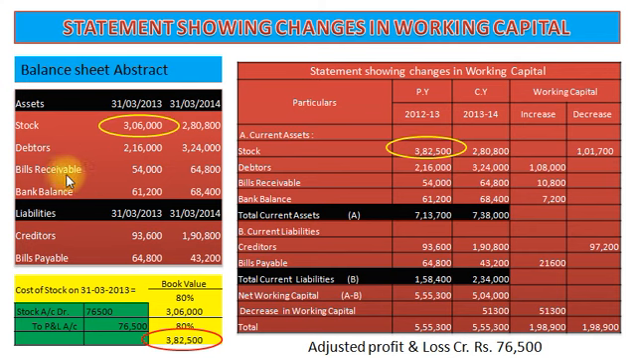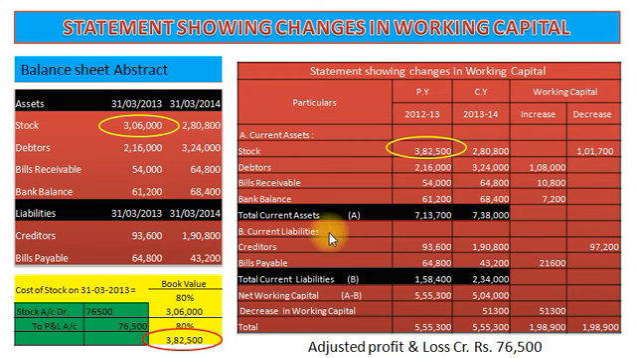Our next current asset is bills receivable 54,000 and 64,800. It is increased by rupees 10,800. So working capital increase rupees 10,800. Our next current asset is bank balance 61,200 and 68,400. It is increased by rupees 7,200. So working capital increase with rupees 7,200. And our total current assets amount to 7,13,700 in the previous year and 7,38,000 in the current year.